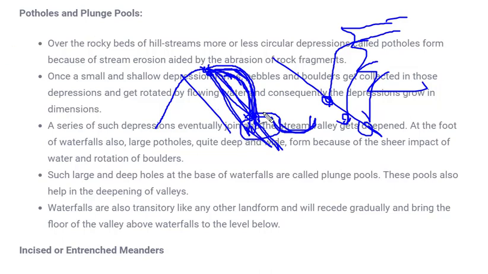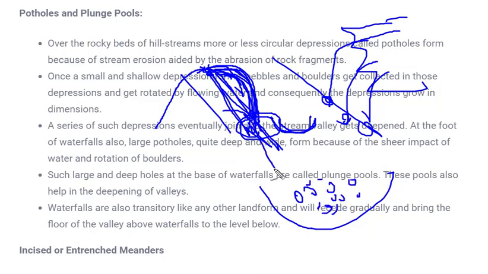After the making of these potholes, the river also carries some sediments with it, like small pebbles, rocks and boulders from the mountain. Due to erosion, they get deposited over here. When water continuously moves, for example, this is a pothole and here we have lots of gravel, pebbles and stones, when water comes through it, these stones also move along with the water and form a circular motion.